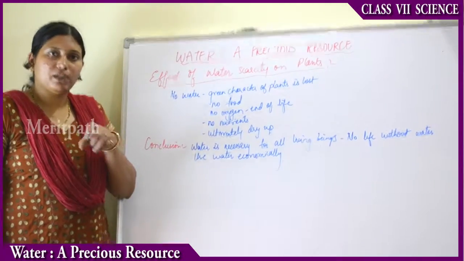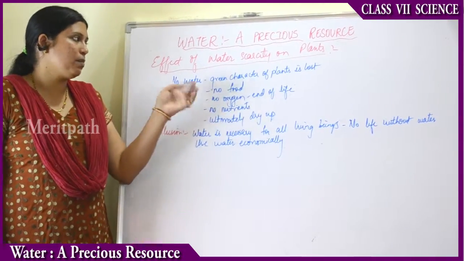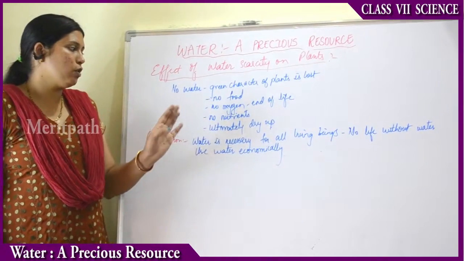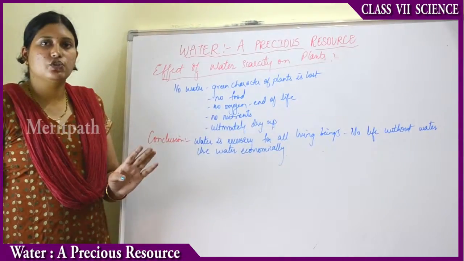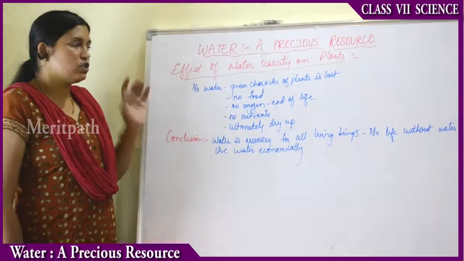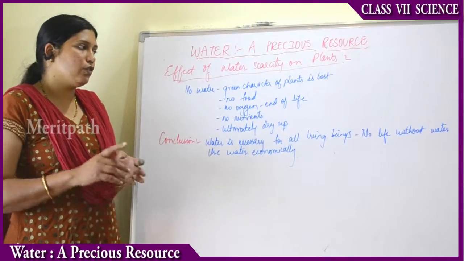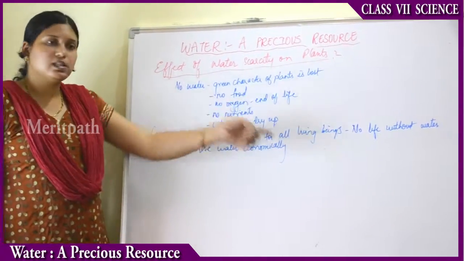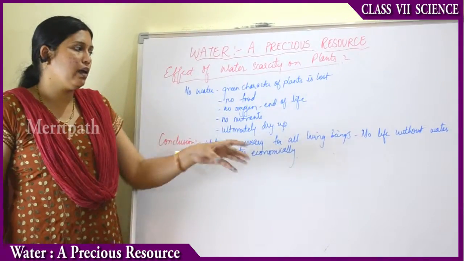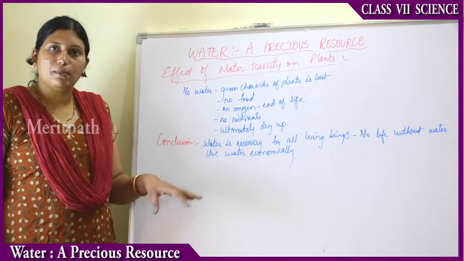Then from the water the plants absorb some nutrients. Suppose if there is no water, then they do not absorb nutrients, and ultimately plants dry up. So water is very much essential for the plants, for the human beings, for the animals also. So water is necessary for all the living beings. No life without water. So use water economically.